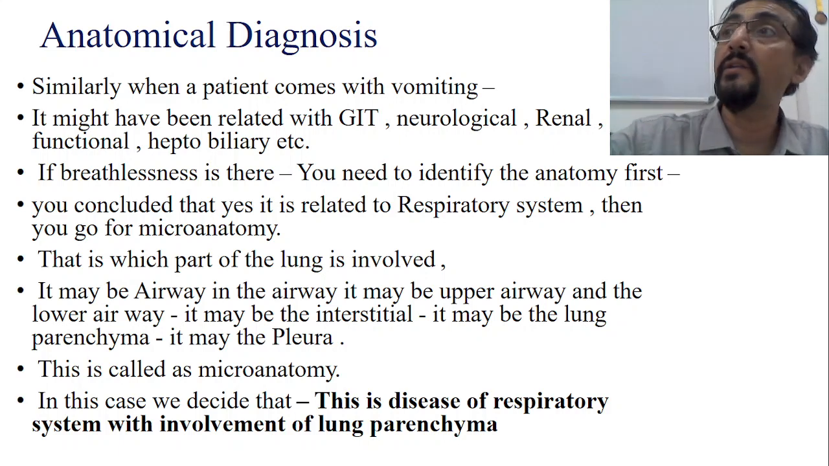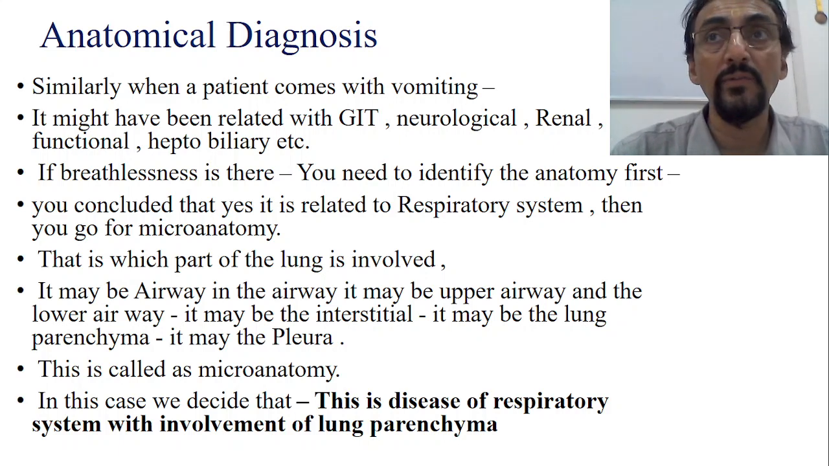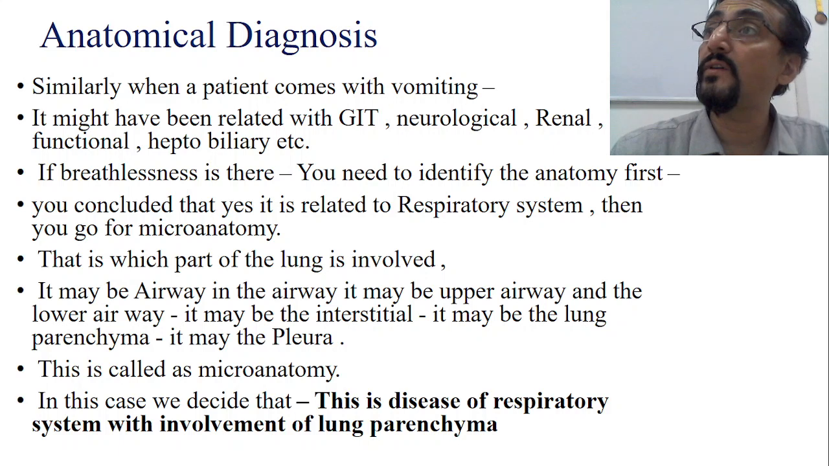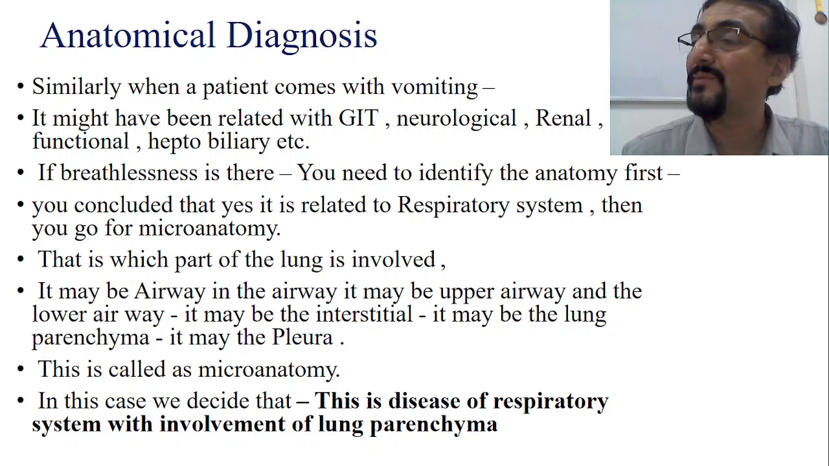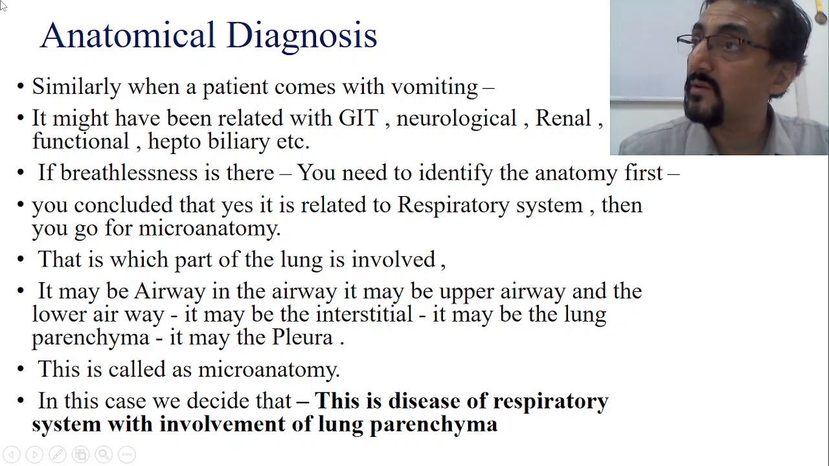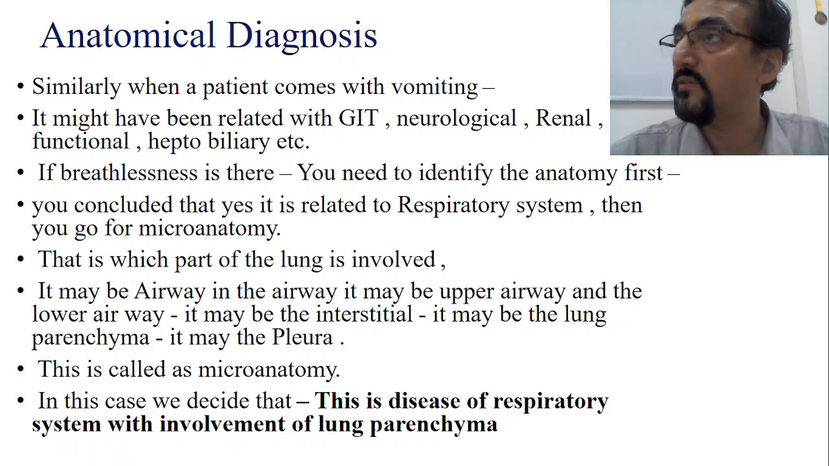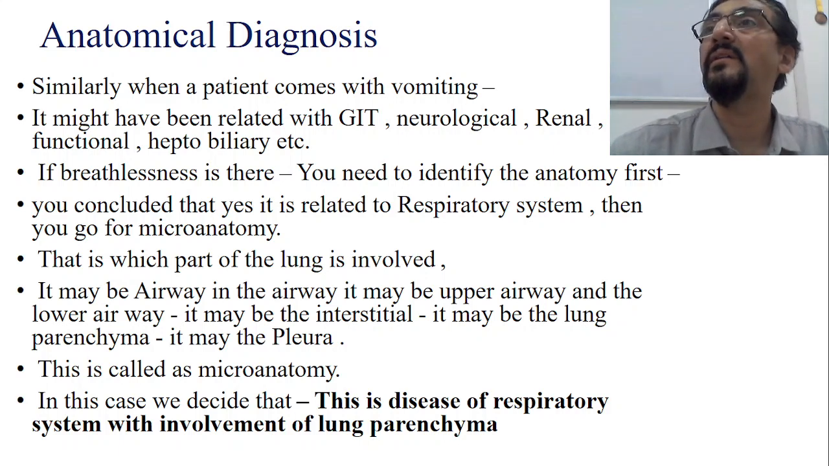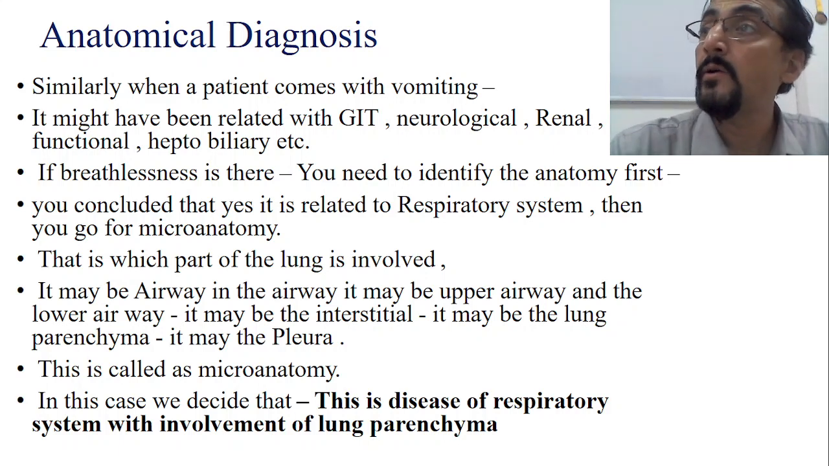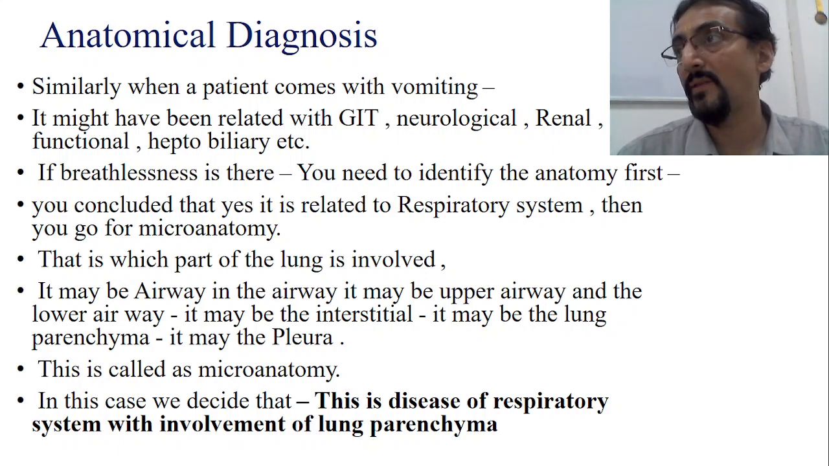So first you have to identify the anatomical diagnosis, for example, the nervous system. Now in the nervous system, you go for the microanatomical diagnosis. Is this a central nervous system disorder, a peripheral nervous system disorder, or an autonomic nervous system disorder? We decided that this is a central nervous system disorder. If so, again divide: is it related to the white matter or the gray matter? Convulsions are usually seen in gray matter disorders.